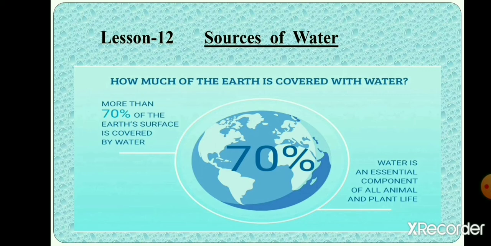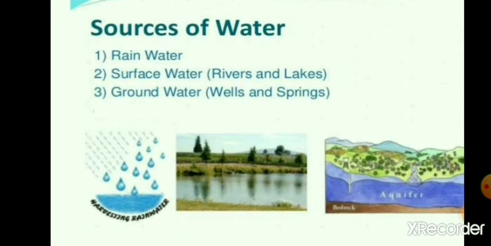Water is an important natural resource. More than 70% of Earth's surface is covered by water. All living things need water to survive. The main sources of water on earth are rain, underground water, and surface water. Fresh water is obtained from three natural sources. They are rainwater, underground water, and surface water.